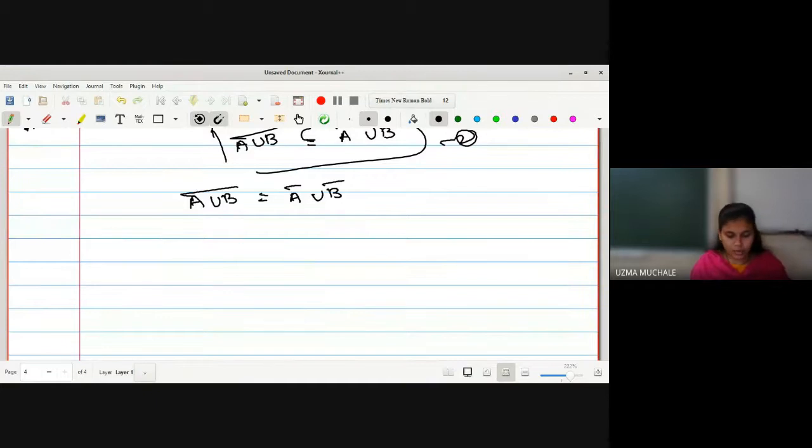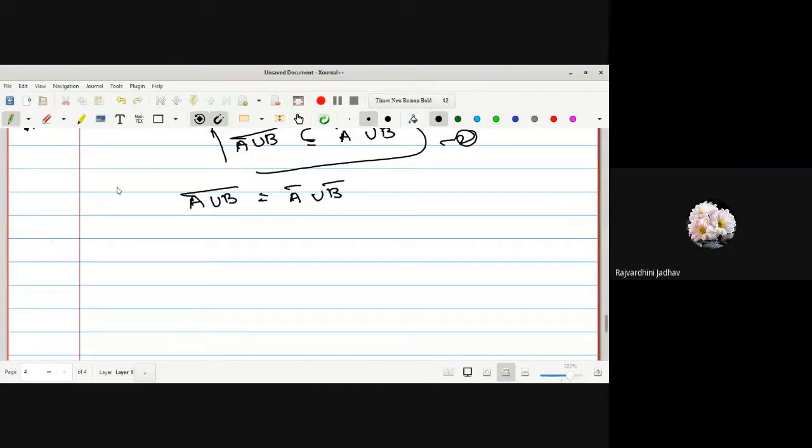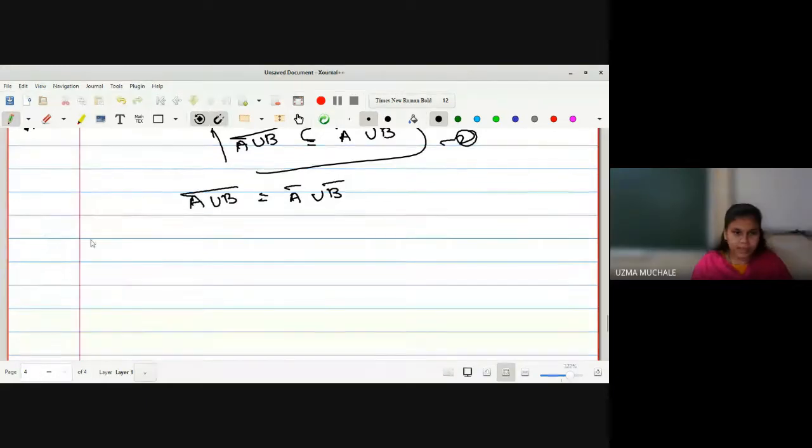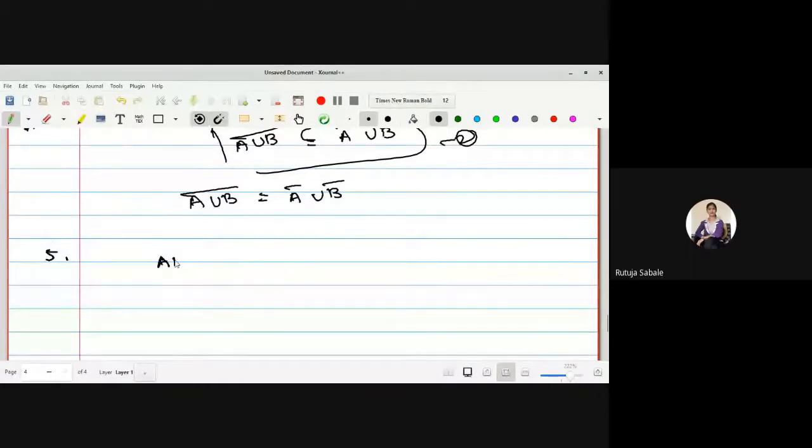Any doubt up to this one? No, ma'am. फक्त नो मॅम म्हणतायत का? डाऊट असेल तरी पण विचारत नाही असं आहे का? No, ma'am. You can ask doubts at any step, ma'am.